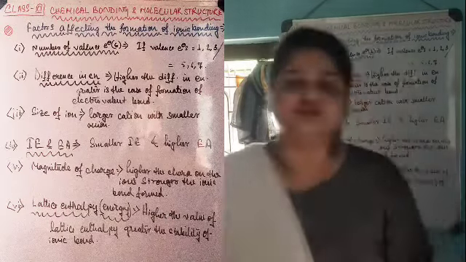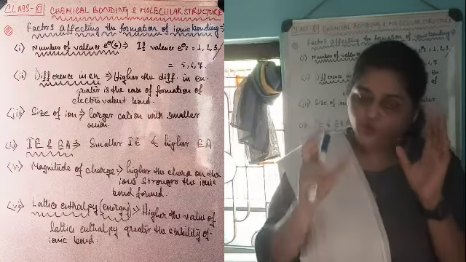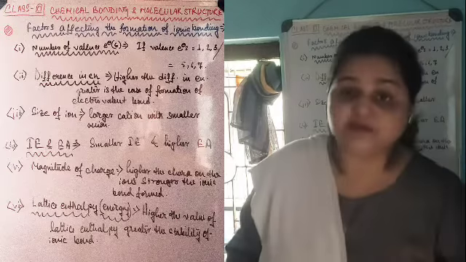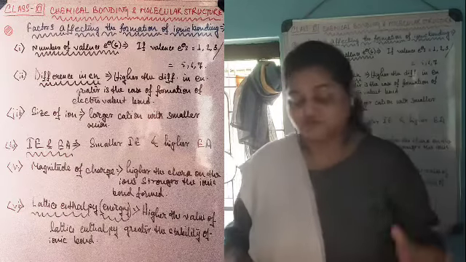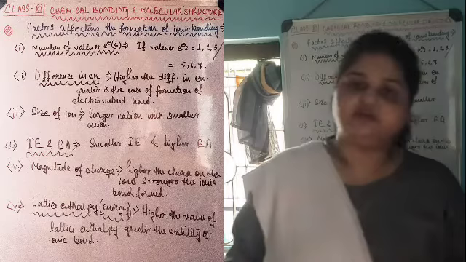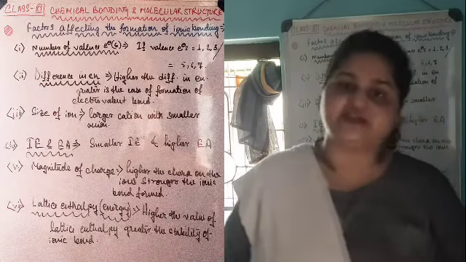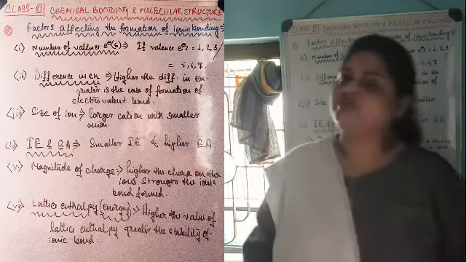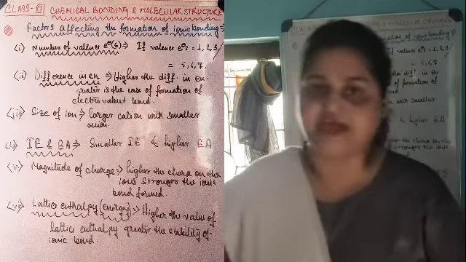I was talking about the electron affinity. Now, when an atom has the capacity to accept electrons very easily, in that case a higher amount of electron affinity, a higher amount of energy, is released after the formation of the anion.